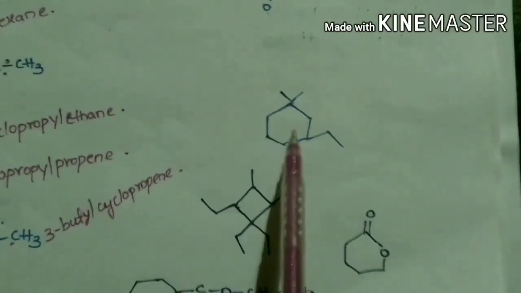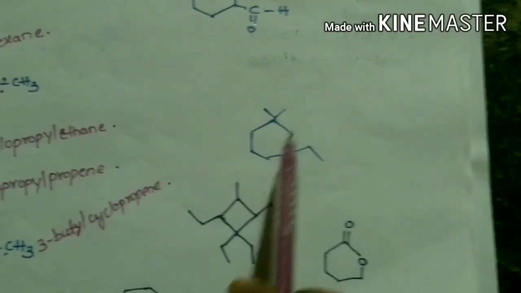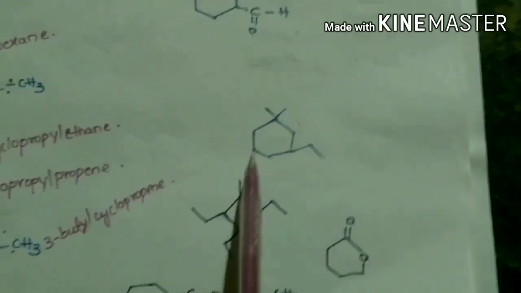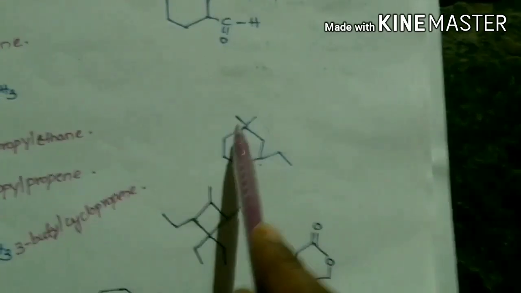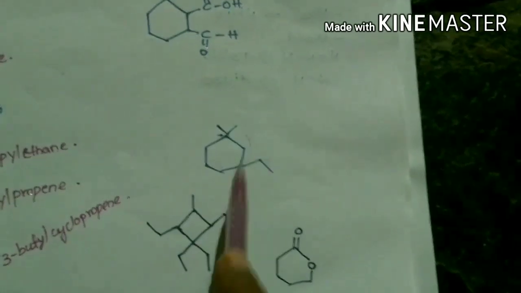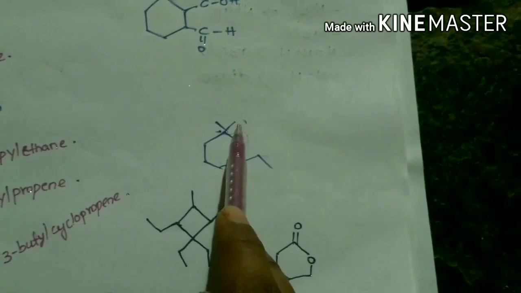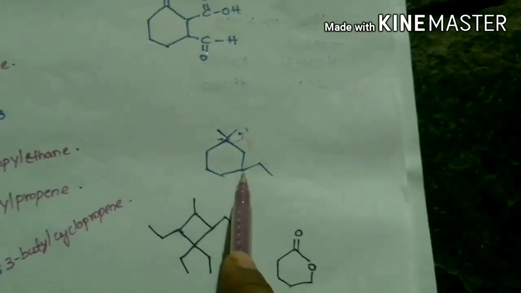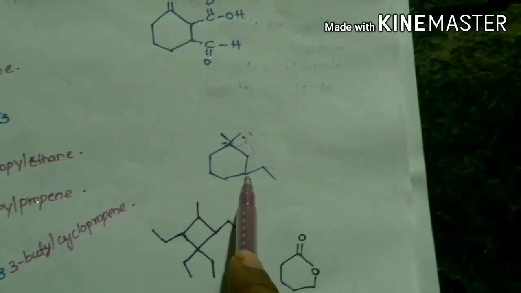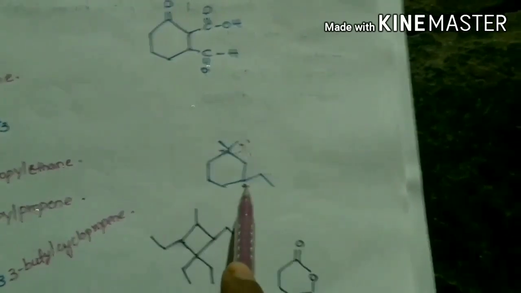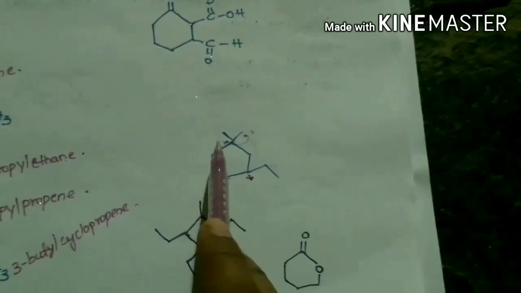In this compound, the cyclic ring is taken as the main chain, and these two are the substituents. When we start numbering from here, the two methyls get the first position and the ethyl gets the third position. In the same way, when we start numbering from ethyl toward methyl, the ethyl gets the first position and the methyls get the third position.